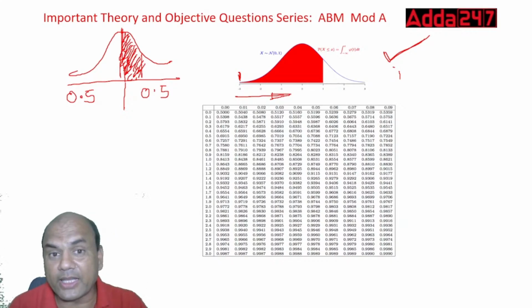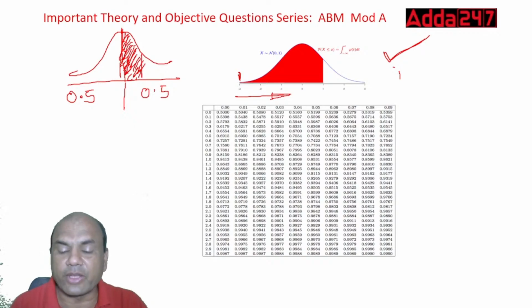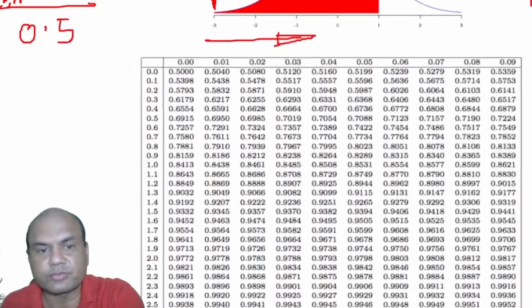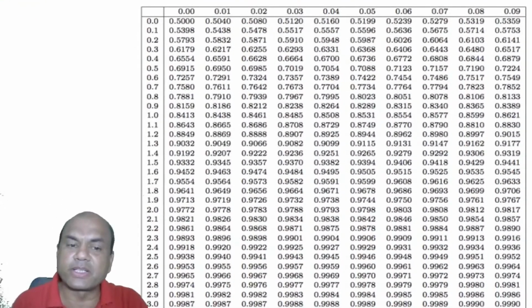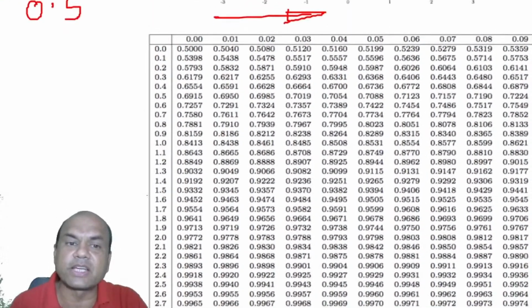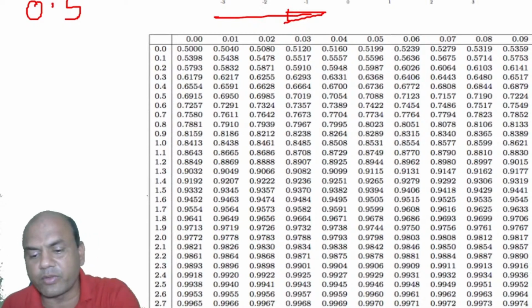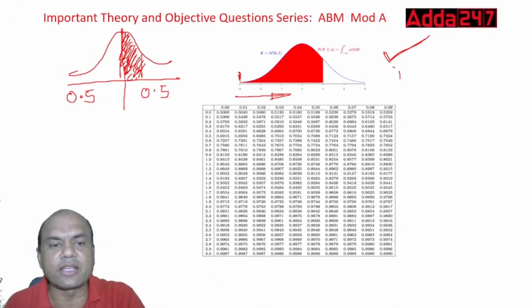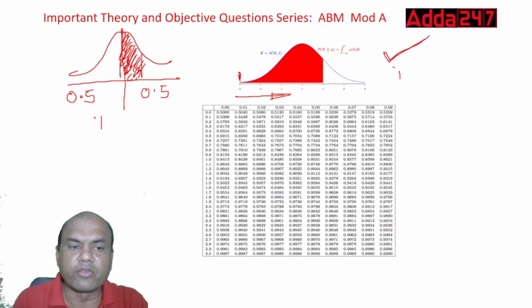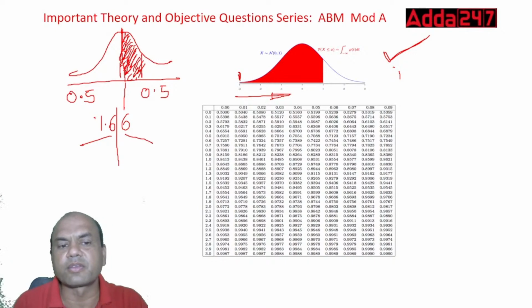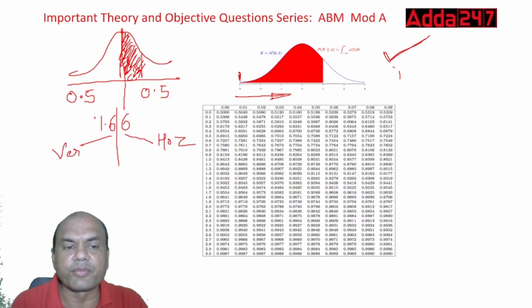Now what am I saying? I'll explain to you. Let's find out this z value first. What was that z value? 1.66. So first find out z. See here, z is like this. How do you divide this z? Divide this z like this: 1.6 and 1.66. So make it two parts, 1.6 over here and 6 over here. So this 6 will be checked in horizontal. This 1.6 will be checked in vertical.